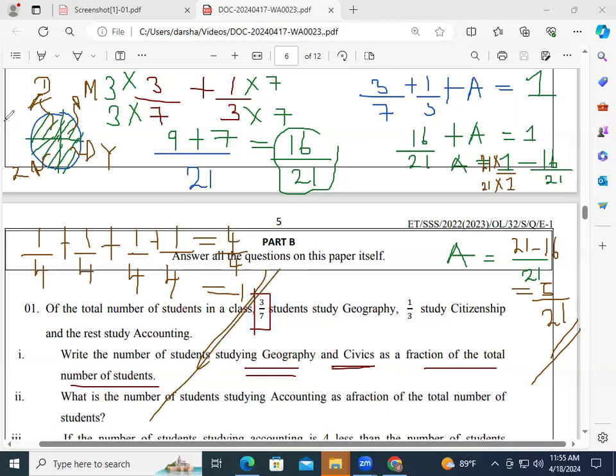So here we have geography, citizenship, accounting means geography plus citizenship plus accounting should give 1. So geography plus citizenship is 16 over 21. So 16 over 21 means what is the remaining fraction? Out of 21, 16 went for geography plus citizenship, the remaining 5. 21 minus 16, the remaining 5 over 21. That is by account. You can directly write those. Okay, then no doubt.